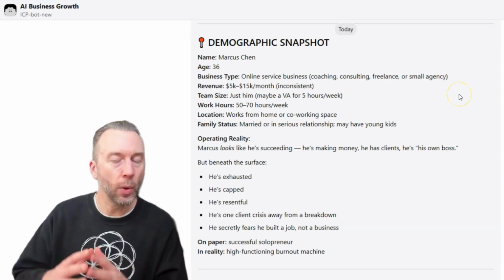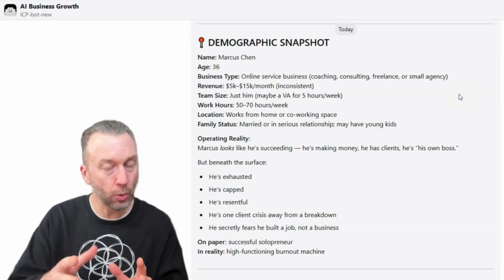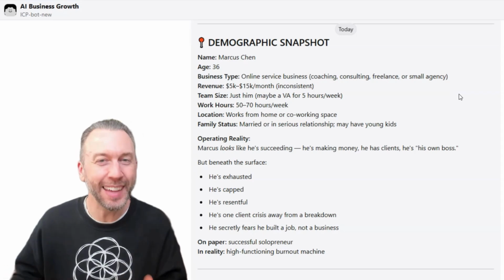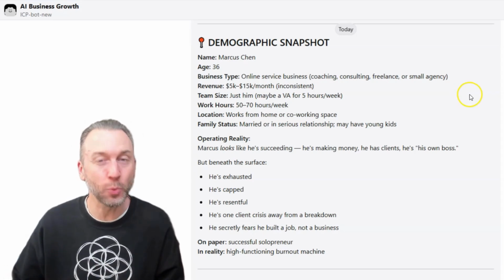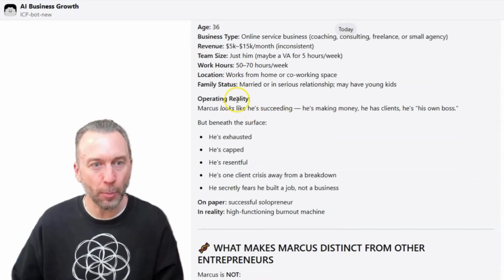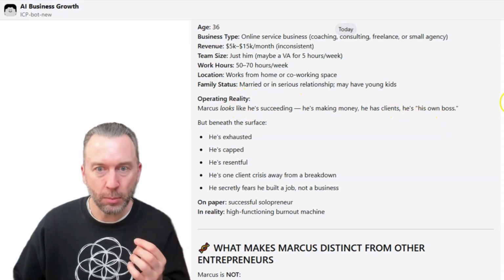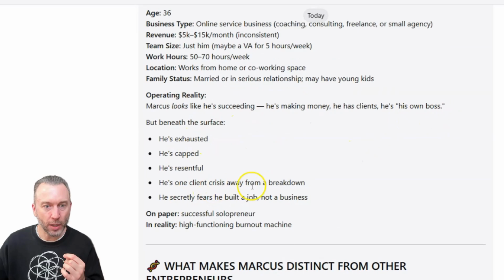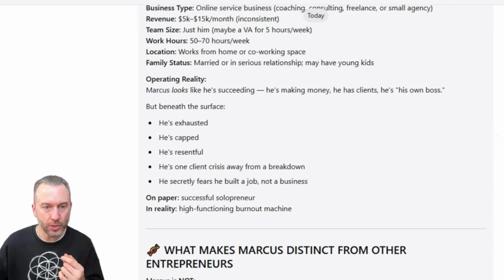And notice, whether you're in this category or not, as I go through this and share some of these examples, just think if this resonates at all with you. So the operating reality looks like he's succeeding, but he's his own boss. He's exhausted. He's capped. He's resentful. He's one client crisis away from a breakdown. Secretly fears he built a job, not a business, right?